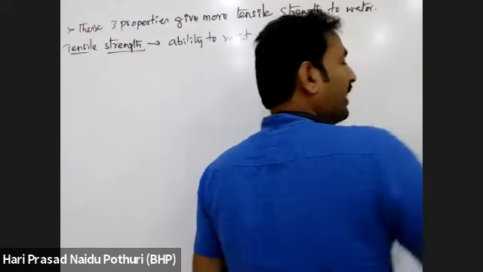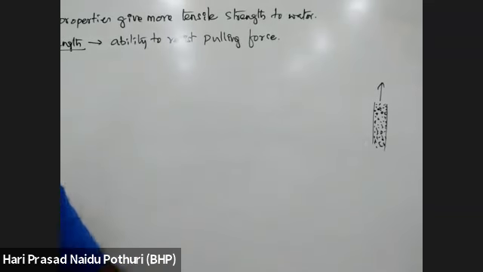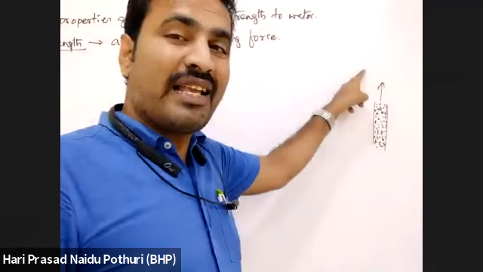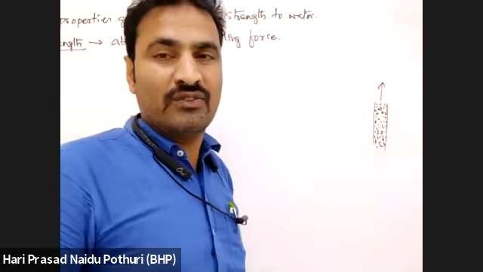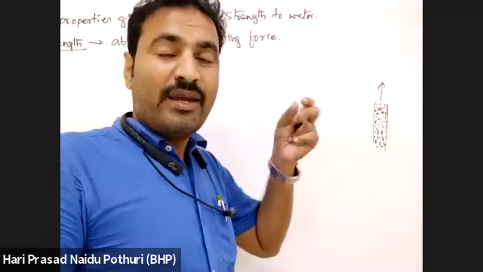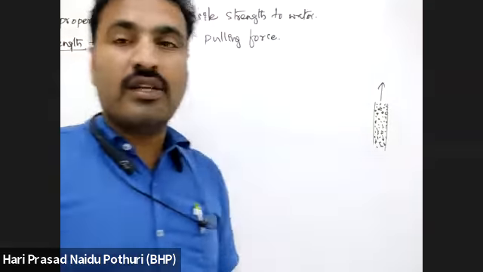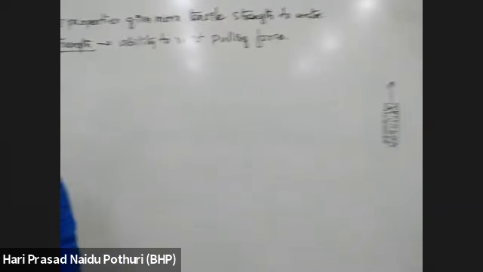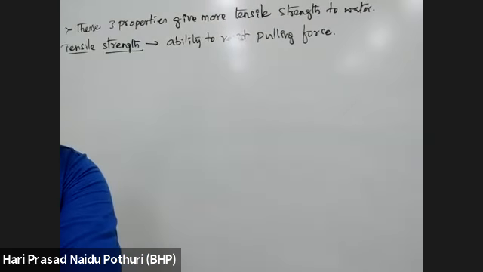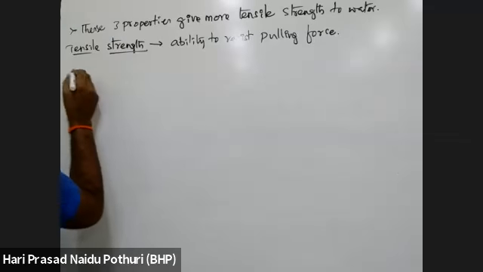The movement by transpiration pull can be slowed down. With the help of transpiration pull there is movement, but due to these forces, the movement of water molecules will be slowed down. That is, tensile strength will be given and it will give high capillarity.